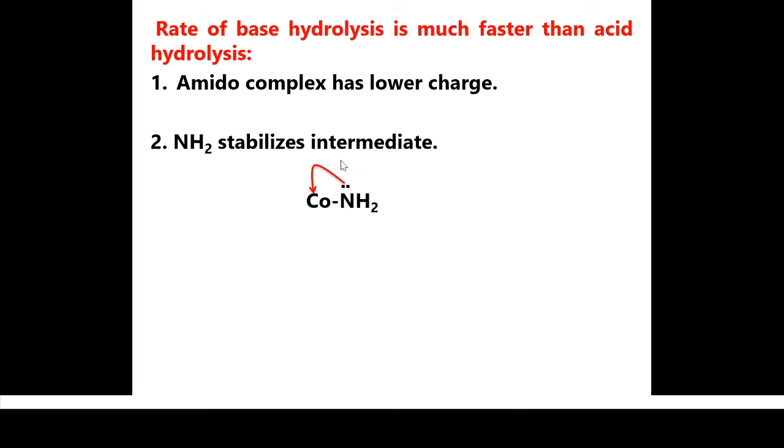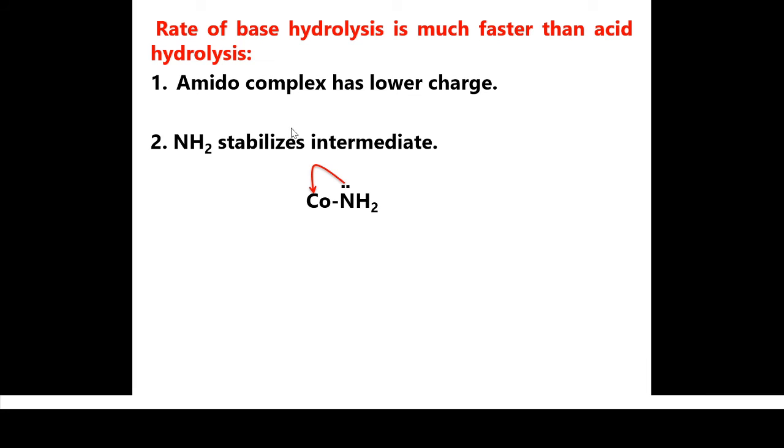See, NH2 gives a lone pair to the central metal atom. As it gives the lone pair to the central metal atom, there is an increase in electron cloud around the cobalt. Though there is an increase in electron cloud, it easily repels the leaving group. So here again their rate of reaction is faster. This is another reason why NH2 stabilizes the intermediate: NH2 stabilizes the intermediate by formation of pi bonding with cobalt.